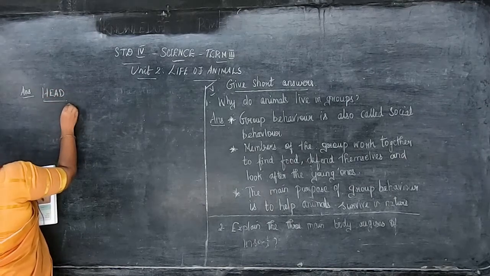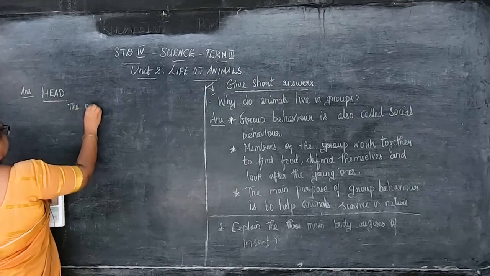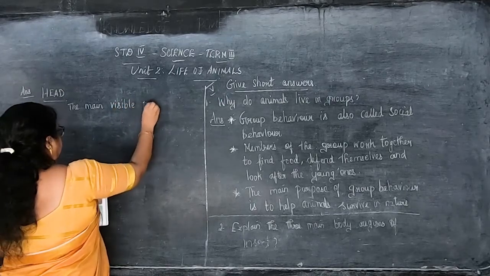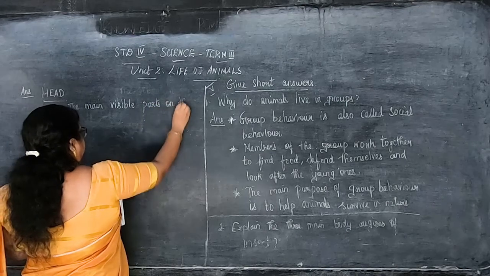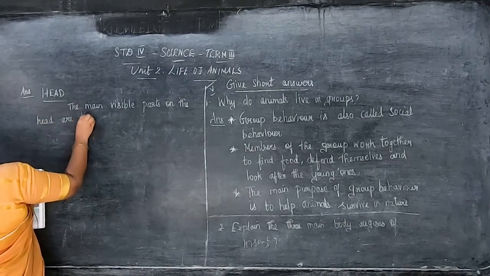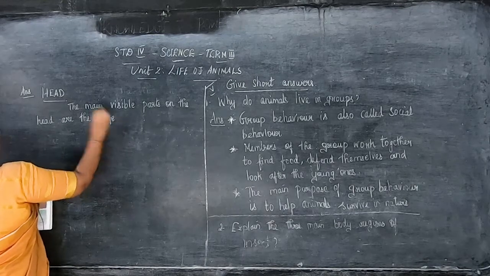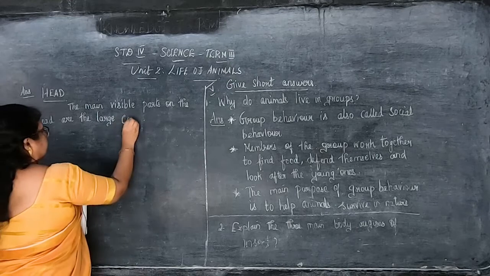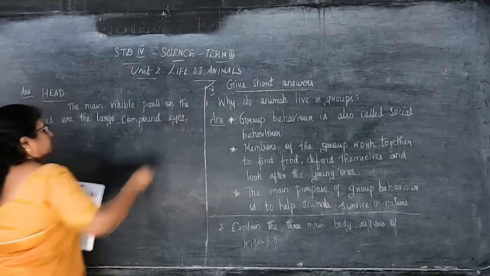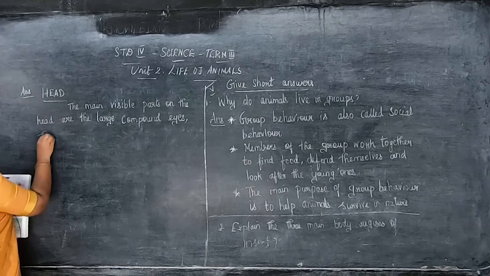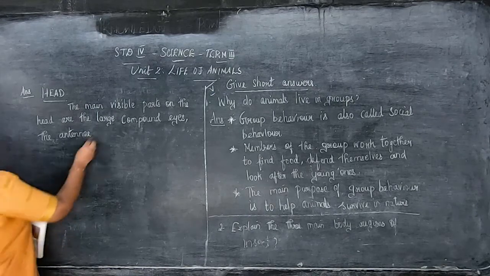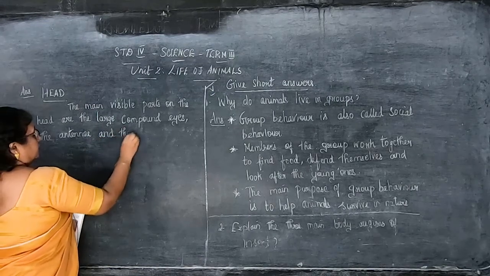So first point there for this is the main visible parts on the head are the large compound eyes, the antennae, and the mouth parts.